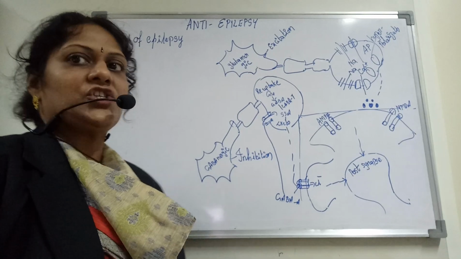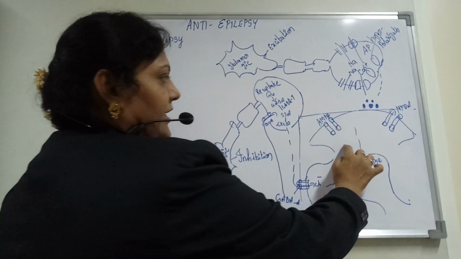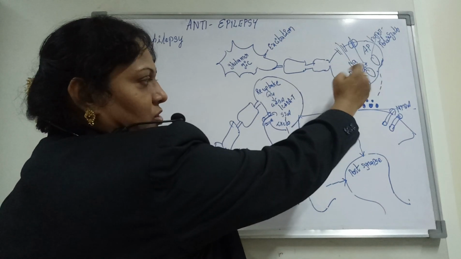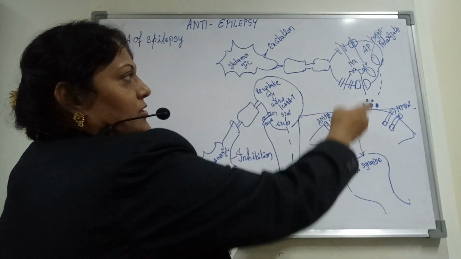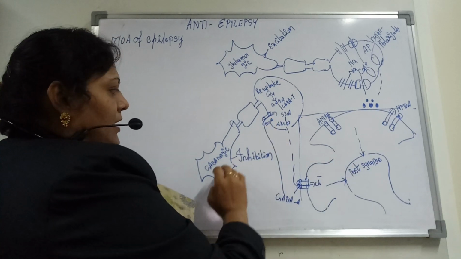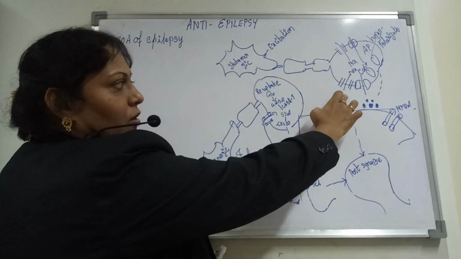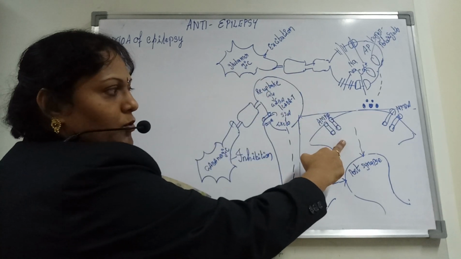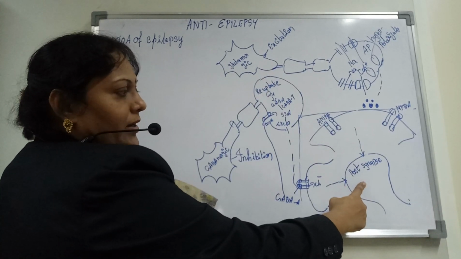As I indicated over here, this is the synapse: this is the pre-synapse and this is the post synapse. The pre-synapse of the glutamatergic neurons is indicated here.